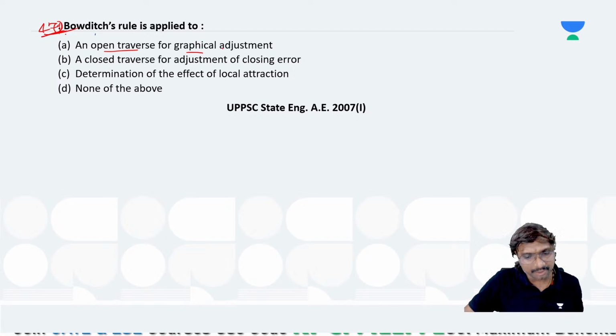So it is not the graphical adjustment. That axis method, the transit rule is there, right? Axis method, that method is a graphical method, you can say. It is mainly for which one? It is for a closed traverse, for adjustment of the closing errors only, right?